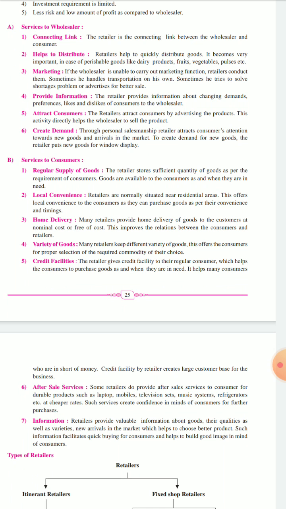After sales service. Even retailers give after sales services to their consumers. For example, durable products such as laptops, mobiles, TVs, electronic items. For those, they will also give after sales service. Such service creates confidence in the mind of the consumers for further purchase.